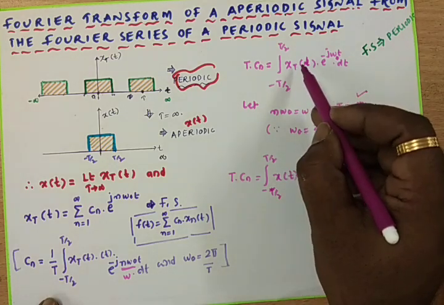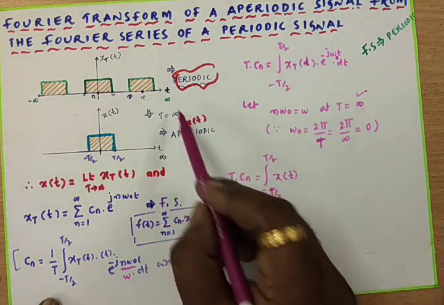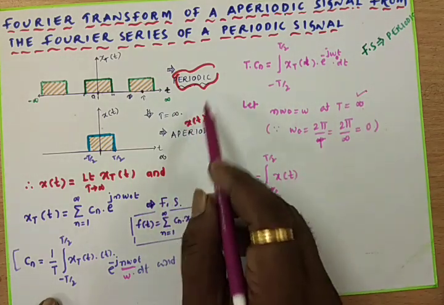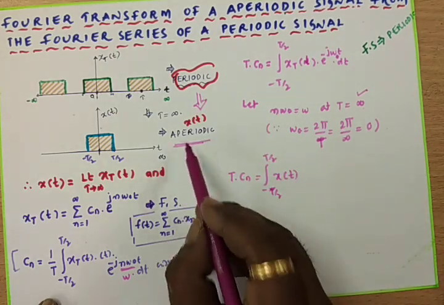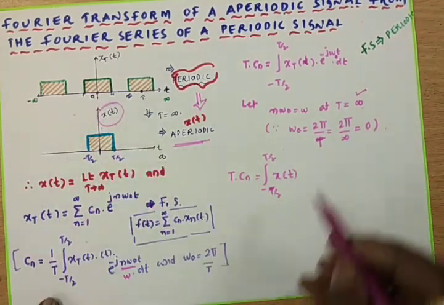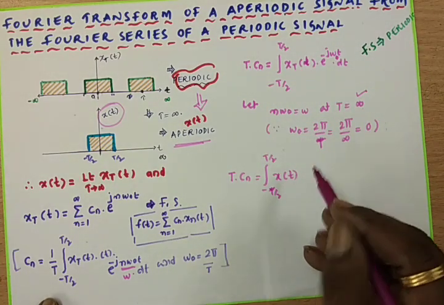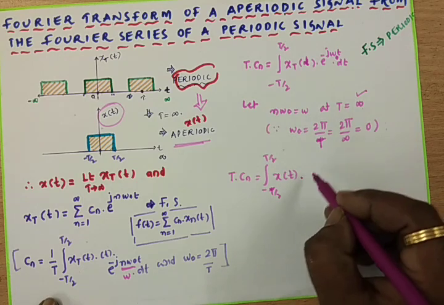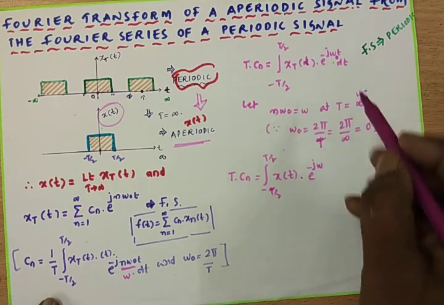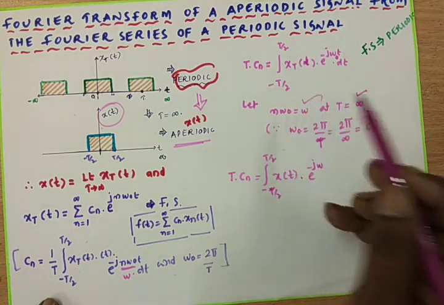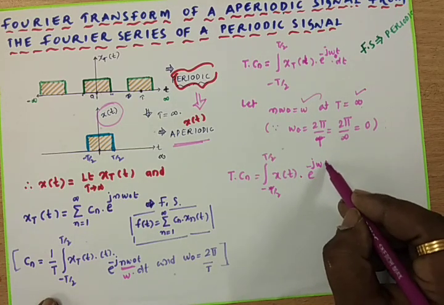Now T equals infinity, so this periodic signal is converted into an aperiodic signal. Aperiodic is nothing but x of t only, so instead of x_T of t I have written x of t into e to the power of minus j omega t dt, where we assumed n omega naught is simply omega.